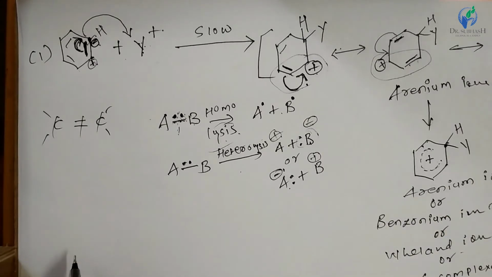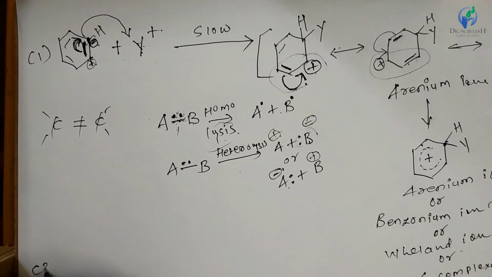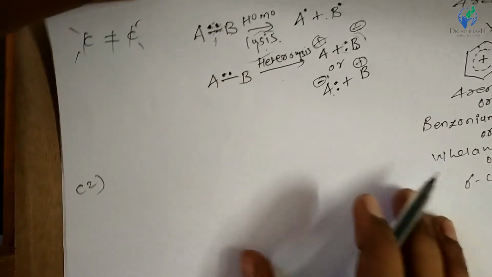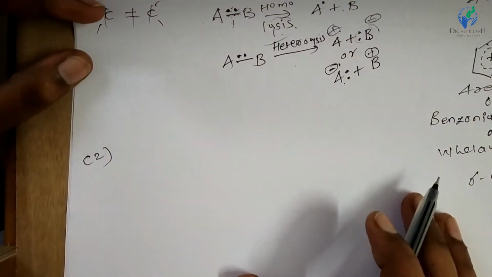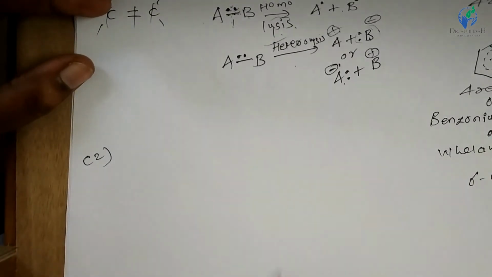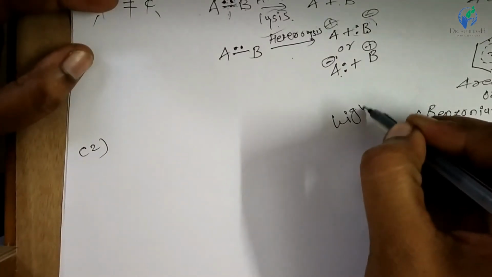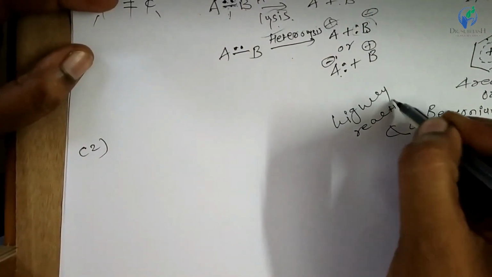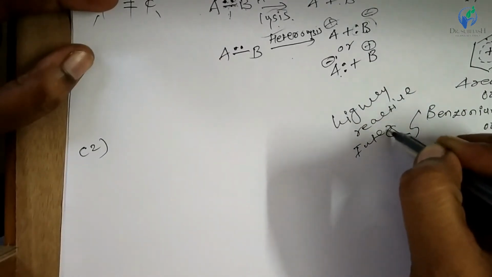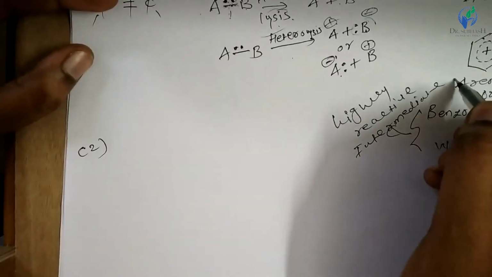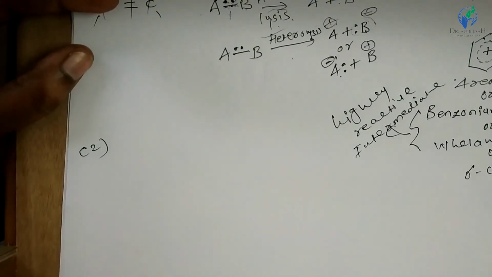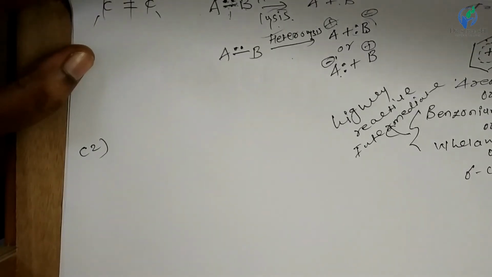Now this arenium ion is highly reactive, right? These arenium ions are highly reactive. It is a highly reactive intermediate, right, and it tries to stabilize by regaining its aromaticity, right. This ion tries to stabilize again like benzene, right.